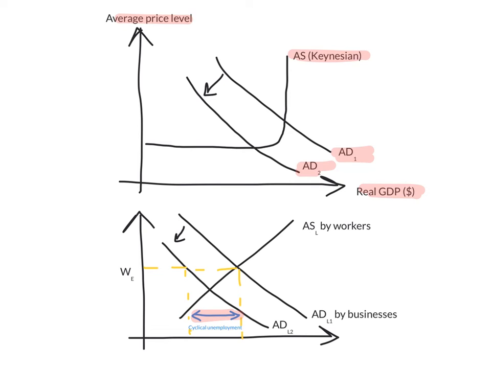So this is the aggregate supply of workers, and this is the aggregate demand for workers by the businesses. Now there's a decrease in demand, as you can see here, which leads to cyclical unemployment because wages won't fall. If this is the minimum wage, WE, the wage won't fall. So this will create cyclical unemployment, which is this distance here. And that's because of the downward inflexibility. The market is not being given the chance to adjust and get rid of this unemployment by itself.